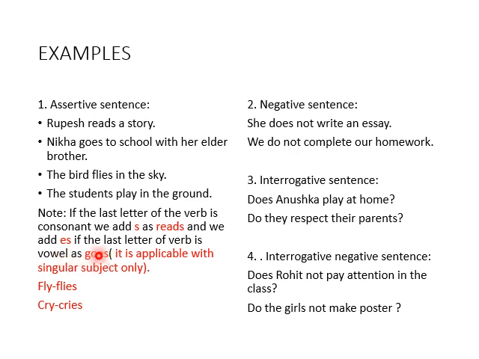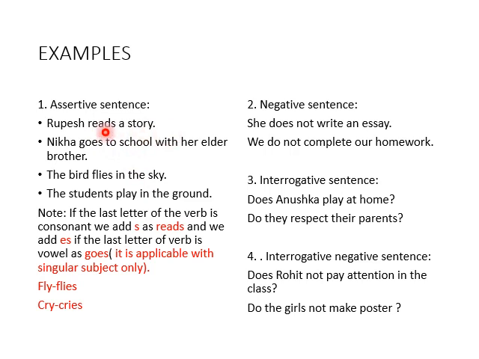Now look here. Go. O is the last letter of the verb go. That's why we add es here. Okay. We add s and es only in an assertive sentence when the subject is singular. Is it clear? Now two examples on the basis of s and es.